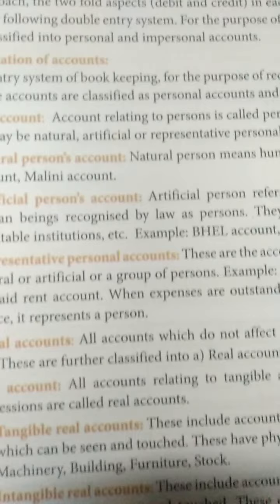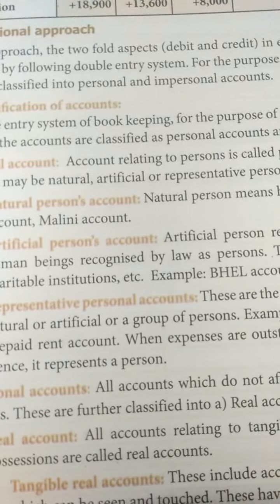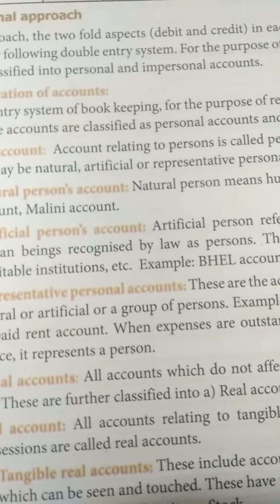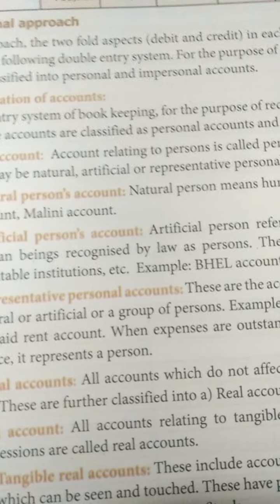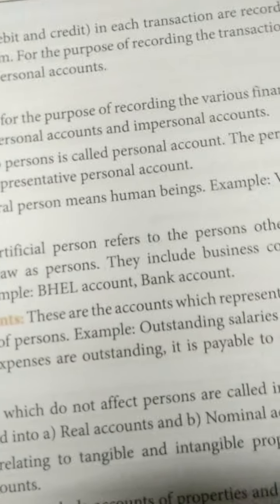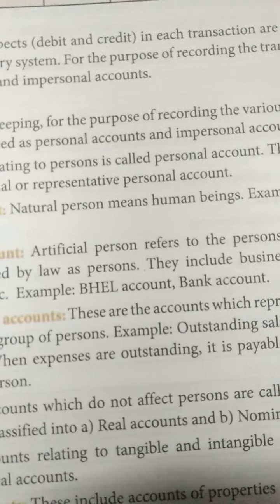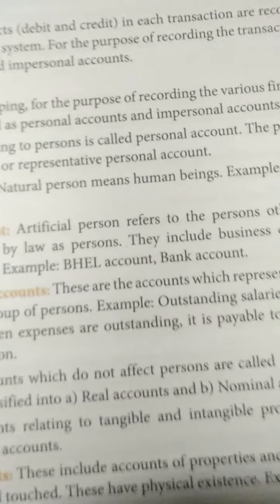Then I am going to give you the introduction to the traditional approach. The traditional approach has two folds: one fold is debit and the other fold is credit. In each transaction, the double entry system is followed here. Then again, this can be classified into personal and impersonal accounts. Personal account relates to the name of a person, name of a city, name of a place.